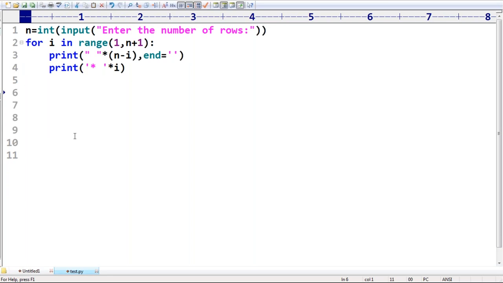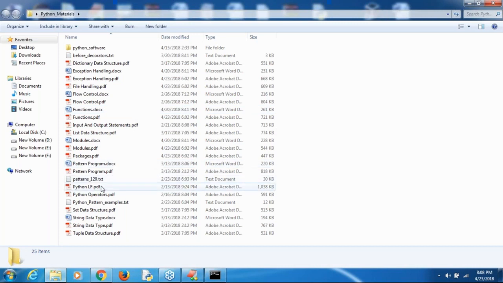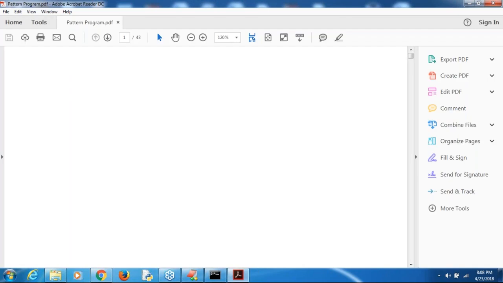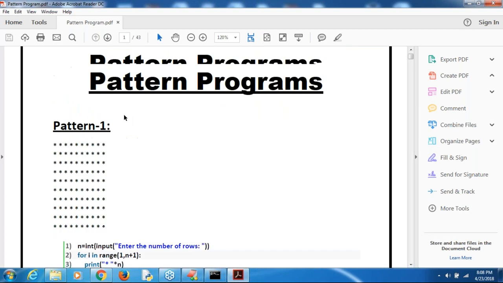In our materials, I shared almost around 100 patterns with you. In the drive, you can see all the 100 patterns. You can practice those based on your comfort and time availability. Let me cross check, is it there or not? Yes, pattern programs. This is pattern 1. First pattern is only the star symbol.